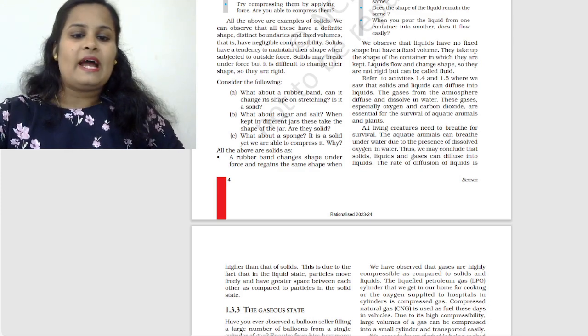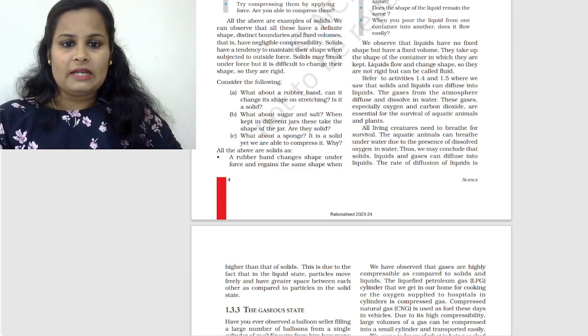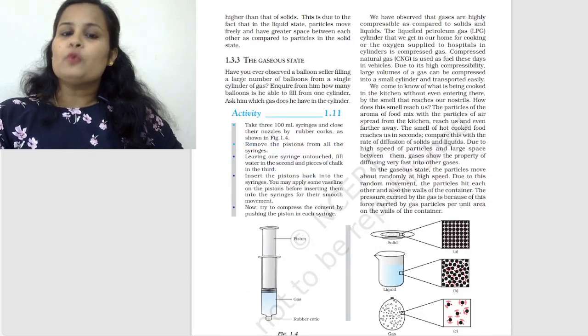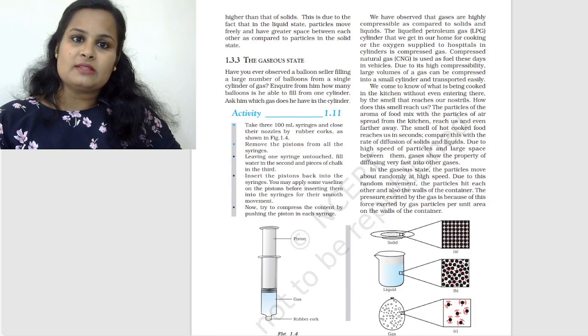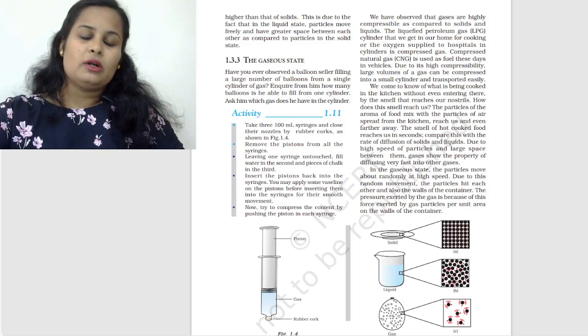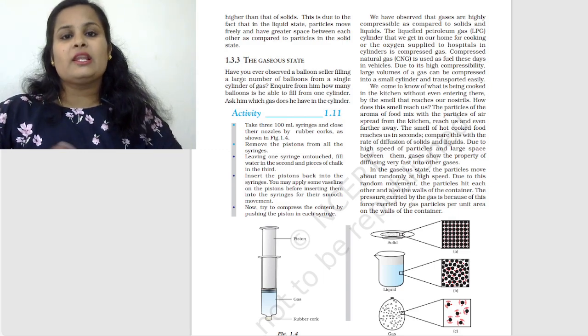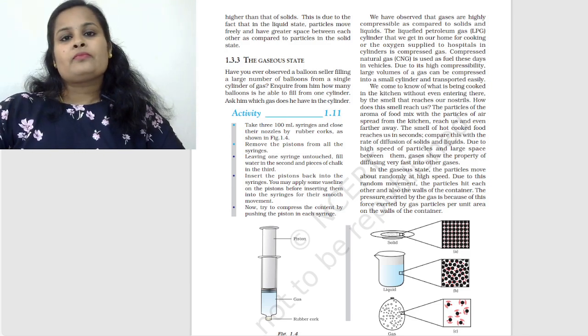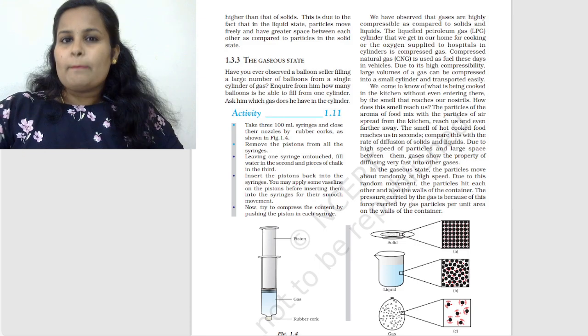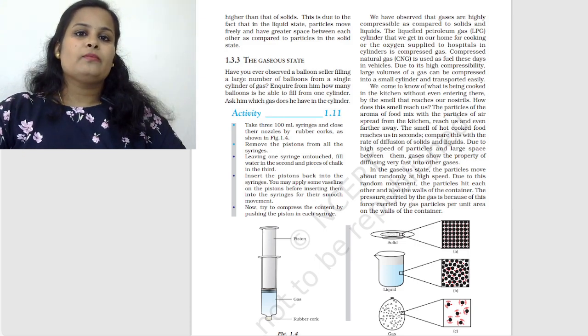So this is due to the fact that in the liquid state, particles move freely and have greater space between each other as compared to particles in the solid state. So on the whole, if you want to conclude, we can say liquids are generally fluid. They have the tendency to flow. The particles have a moderate force of attraction in between.